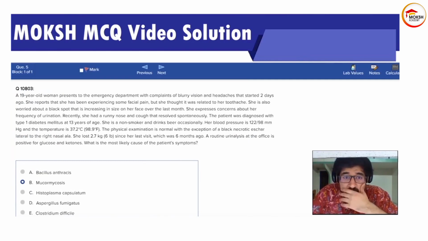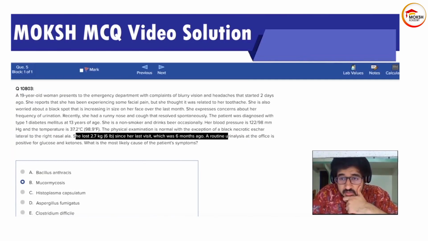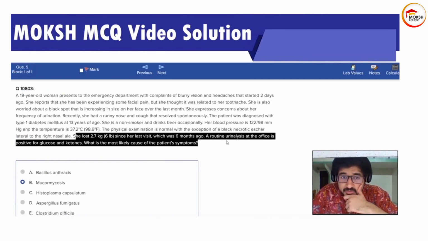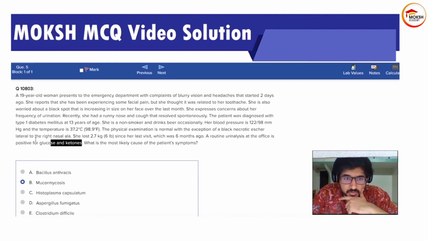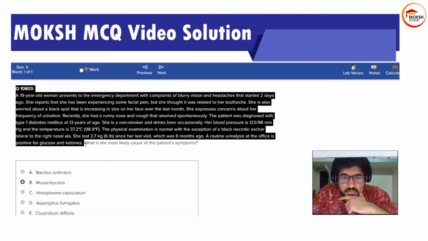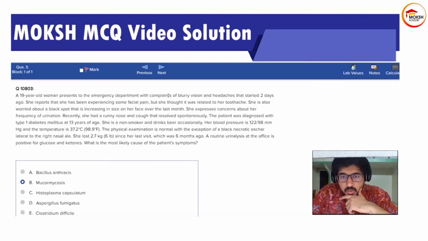So basically the question talks about weight loss. I usually start reading from the last part, as everyone knows, okay? So it talks about weight loss and a person positive for glucose and ketones. Basically, he's having diabetes, okay? I think the person is in diabetic ketoacidosis. So this is a young patient with positive ketones and glucose in the urine, okay?